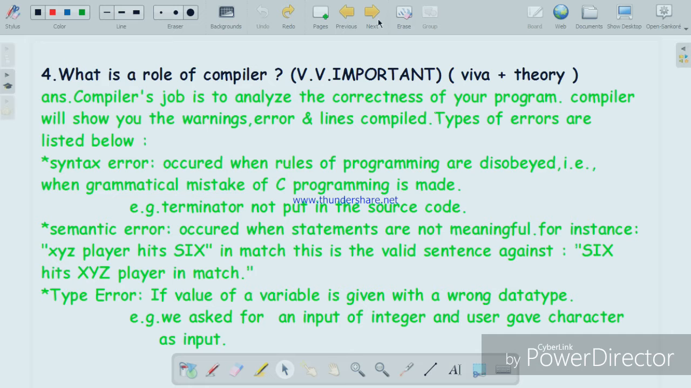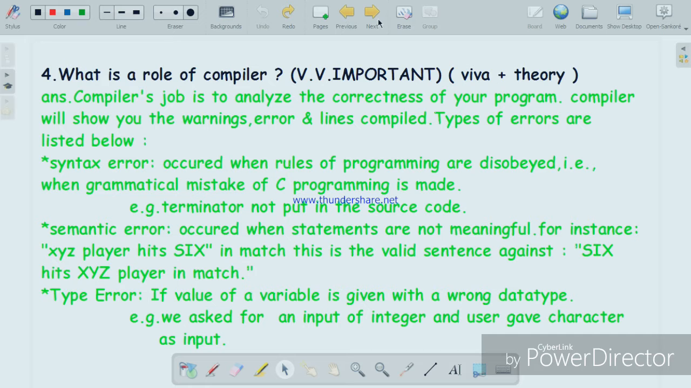So basically in the last video we made a program and we compiled it, and you might remember that when we compiled by using Alt plus F9, there were lines compiled, errors and warnings given by the compiler. So this is the need of a compiler. It told us where the errors or warnings are and the lines compiled. Now there are types of errors which are listed below, so let us understand them one by one.